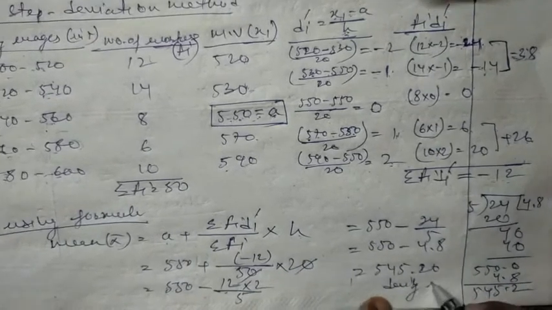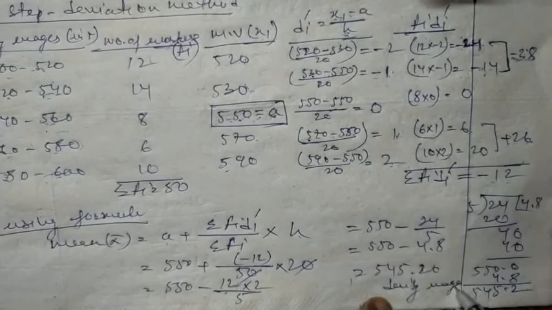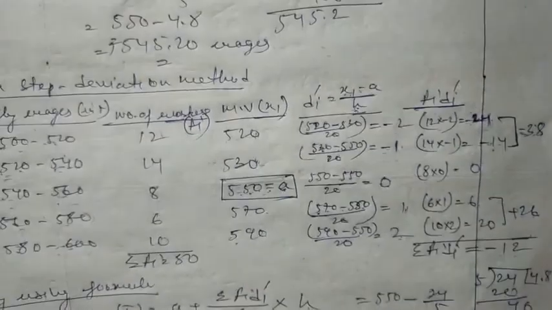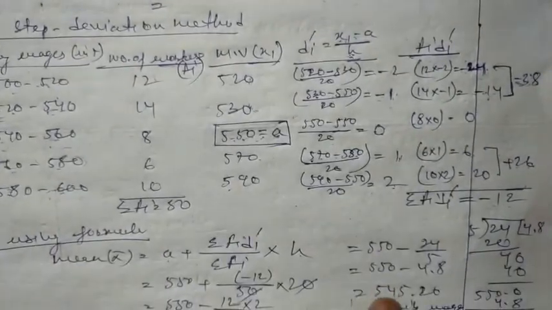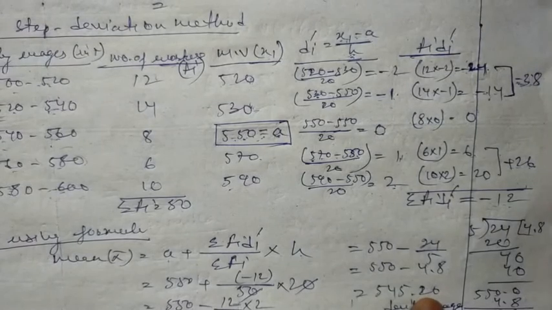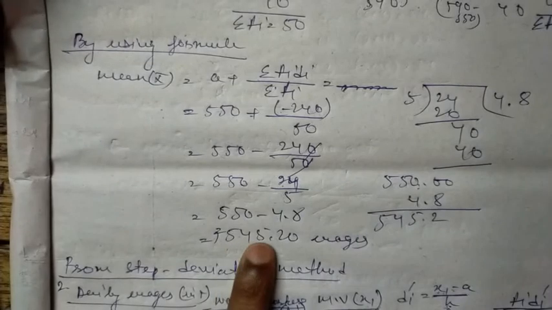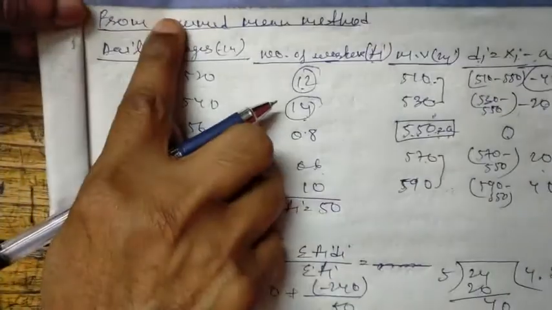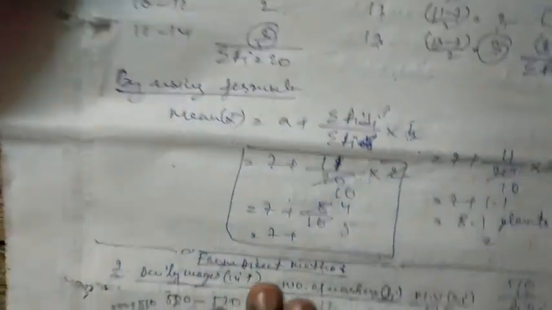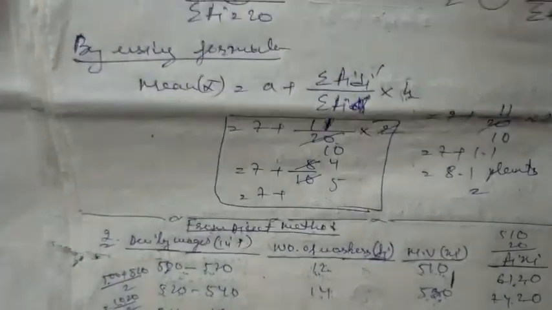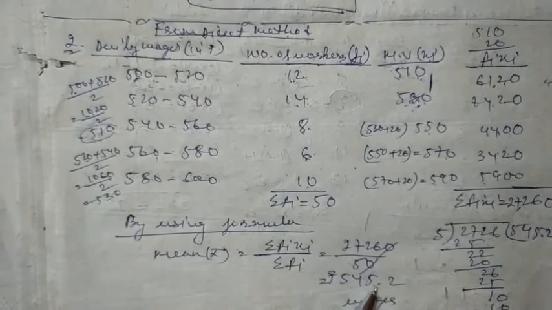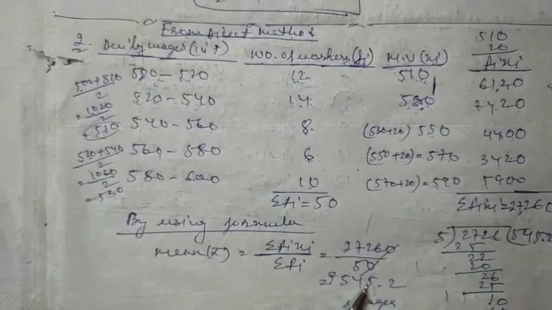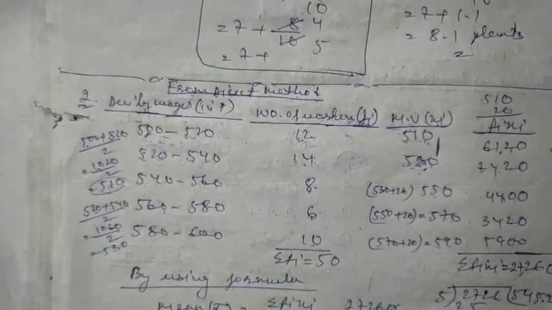The daily wages of a worker. So what we have got is the value 545.2 in the step deviation method, also 545.2 in the assumed mean method, and also in the direct method we have got the value 545.2. The answer will be the same in all three methods. Thank you.